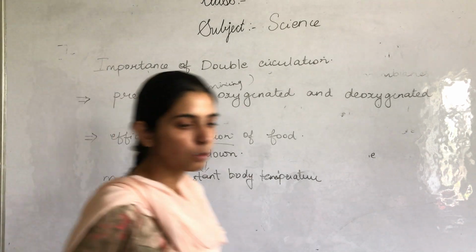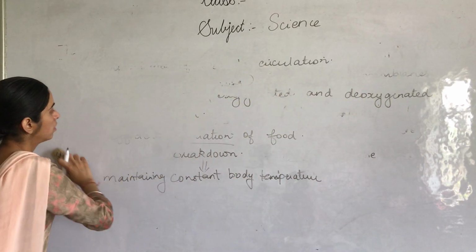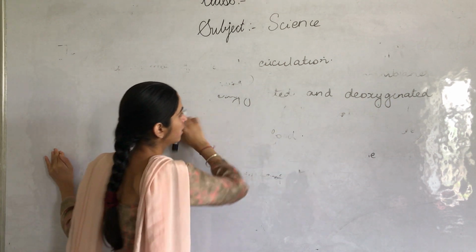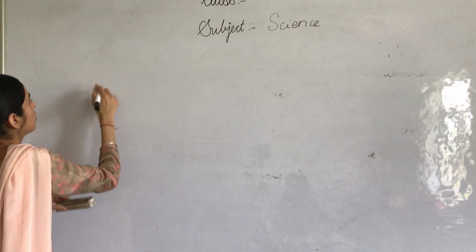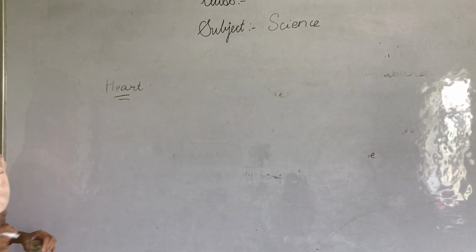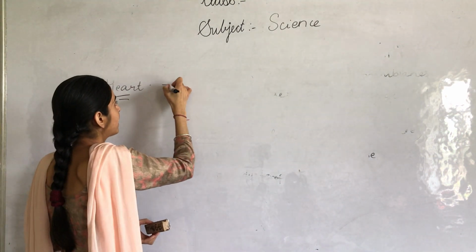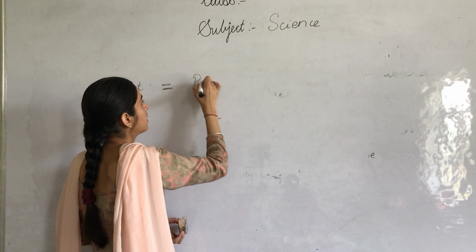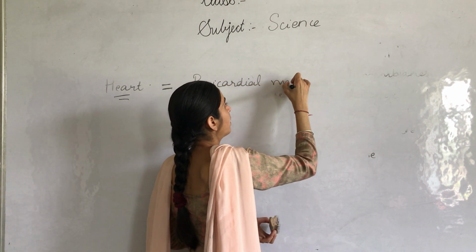After this, we are going to discuss heart membranes. We all know that our heart is surrounded by membranes, and these membranes are known as pericardial membranes.